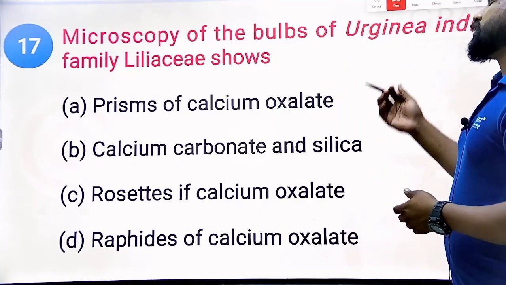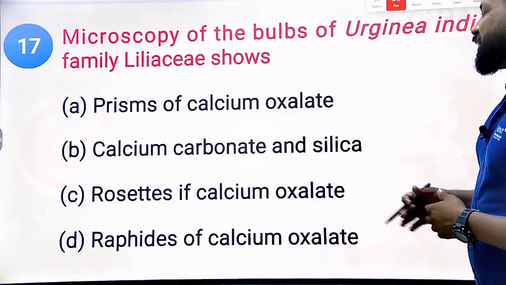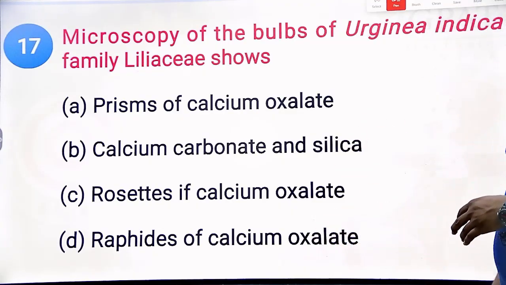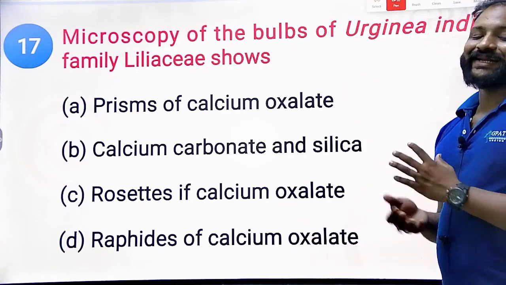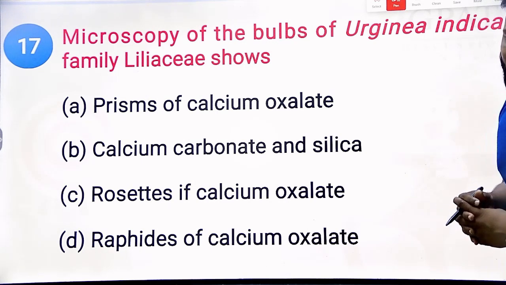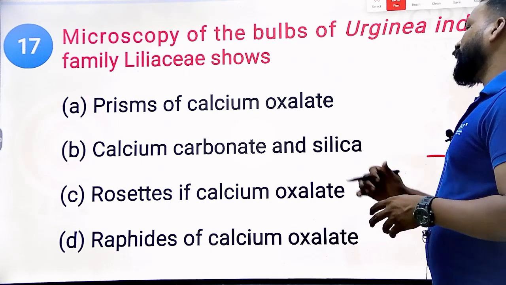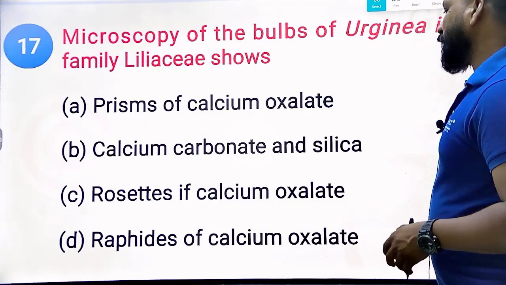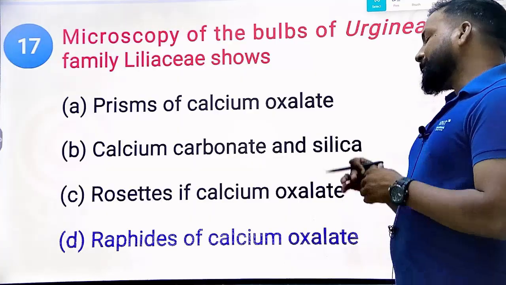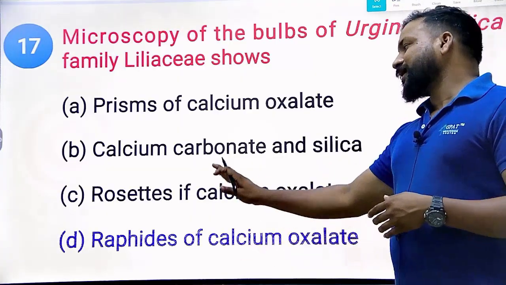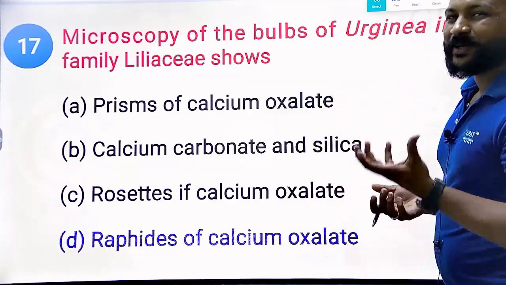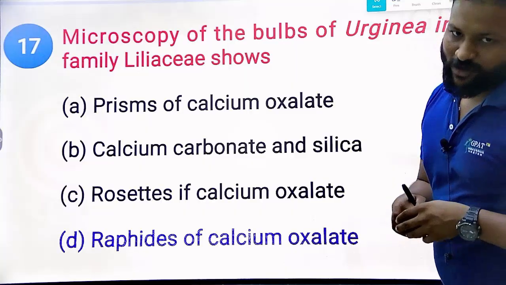Option A, prisms of calcium oxalate, calcium carbonate and silica, rosettes of calcium oxalate, or raphides of calcium oxalate. So what is the microscopy of the Indian squill? That feature is very, very important. Undoubtedly, it contains raphides of calcium oxalate crystals. Prismatic crystals are there in other drugs, rosettes are there, cubic are there, but here the raphide shape has been found.